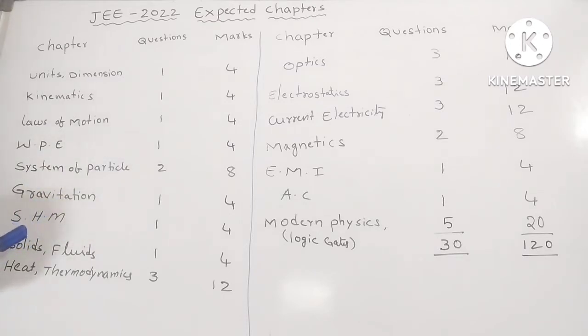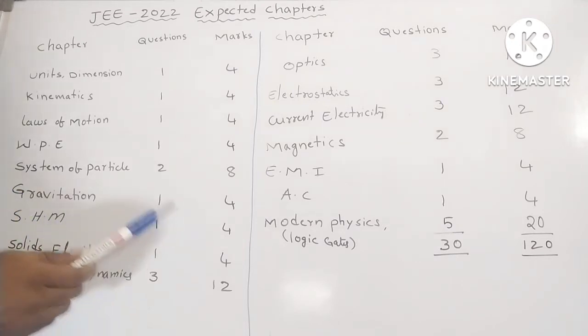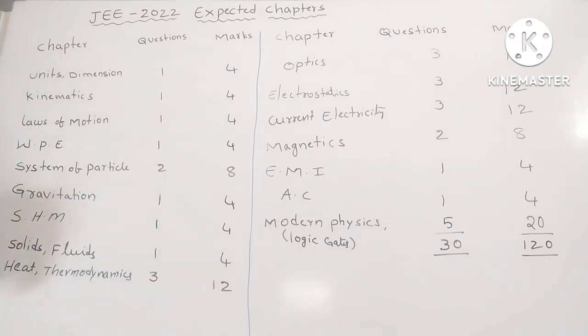Next, simple harmonic motion. Our team selected one question from simple harmonic motion. Our team focused on the topics of spring energy related concepts and amplitude related concepts. Next, our team selected solids and fluids. One question is selected from solids and fluids. If you observe recent papers, they gave terminal velocity and time graphs like that, and viscous force also. You should focus on viscous concepts also.